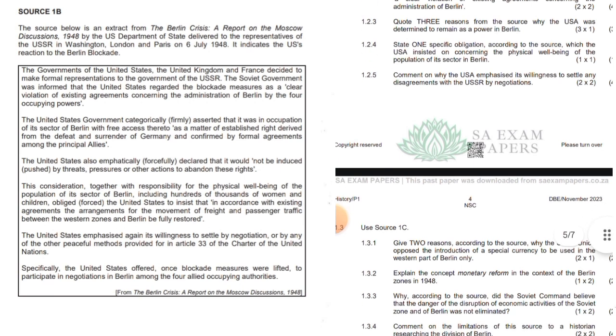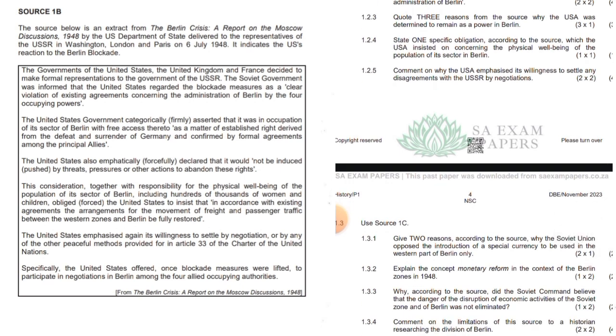So let's answer now, guys. Let's not go off the topic. Comment why the USA emphasized its willingness to settle any disagreements with the USSR by negotiations.